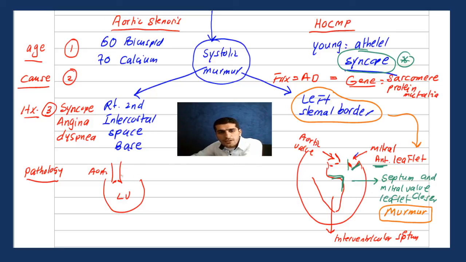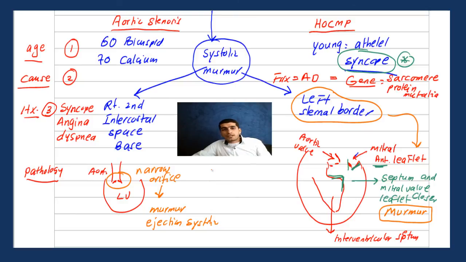For the second one, why is there a murmur? Because of aortic stenosis, or a narrow orifice. That's why we get a murmur. And we mentioned the murmur of aortic stenosis is usually ejection systolic, or crescendo-decrescendo. So you get these differences, which are very high yield, very important. And I think it's really interesting. Okay, so again, why is there a murmur? Because the septum becomes closer to the mitral valve during systole. That's why you will hear a murmur.